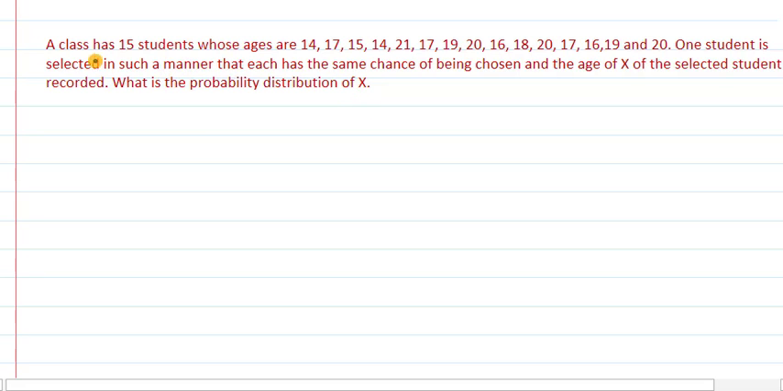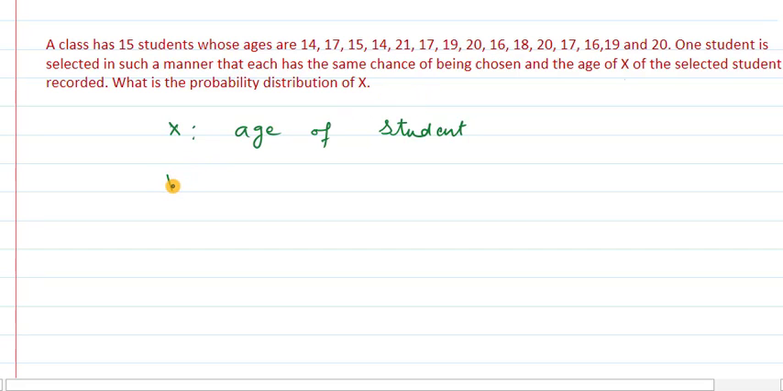Let me take one more example. A class has 15 students whose ages are given to us. One student is selected in such a manner that each has the same chance of being chosen, and the age x of the selected student is recorded. What is the probability distribution of x? Clearly, here x is defined as the age of a student, and each student is chosen with the same chance. It means the choice of student is unbiased.